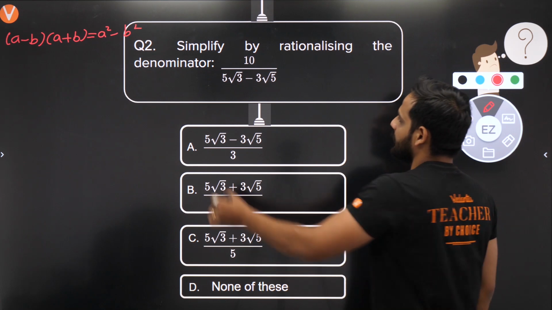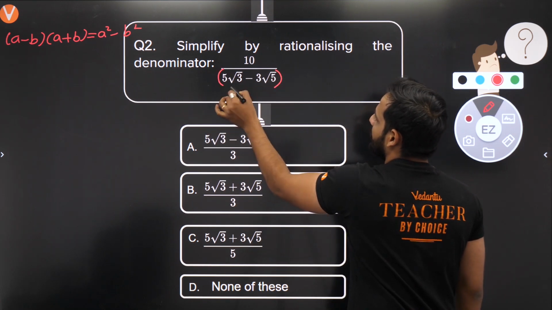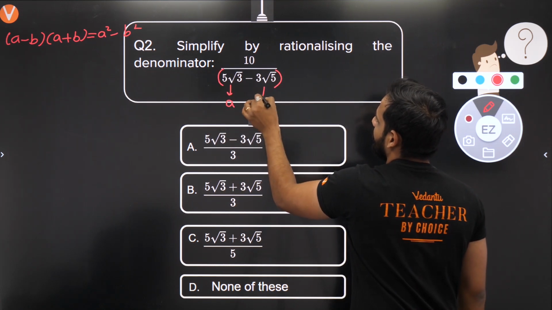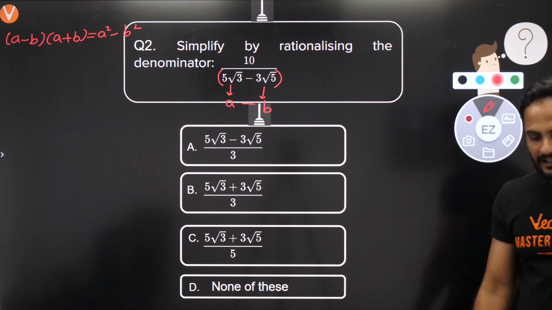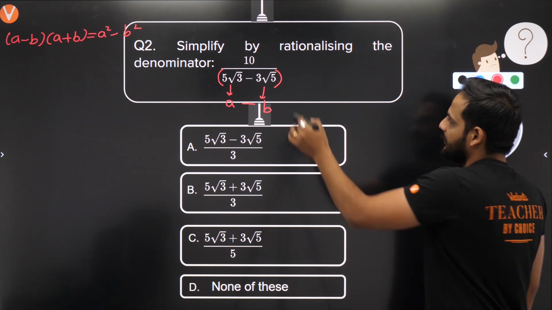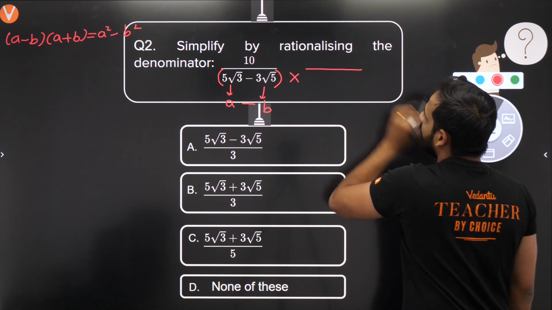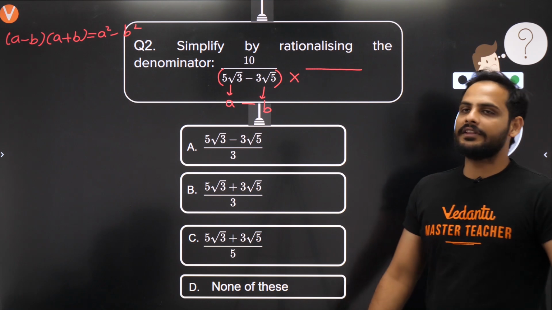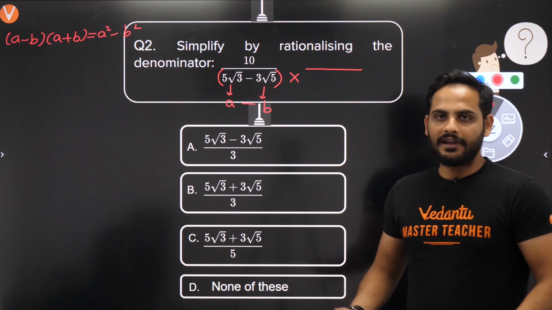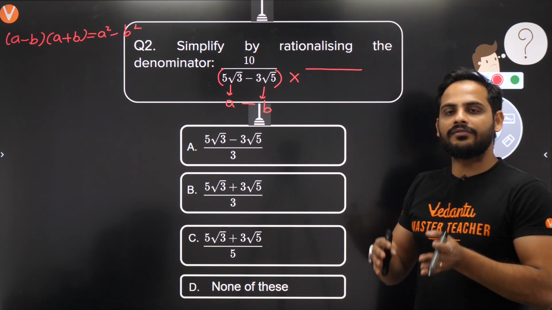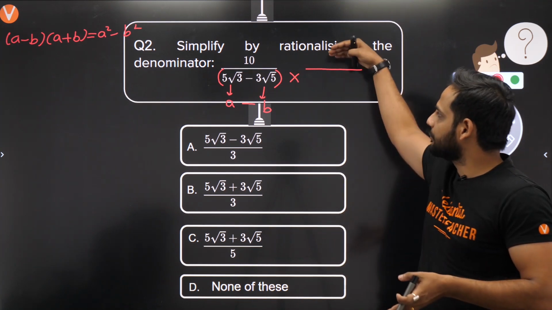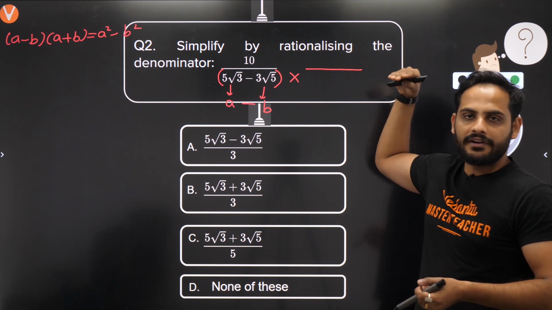Now look at the denominator here, bacho. Let us say the first term is a and the second is b, so I have a minus b. So I will multiply it by a plus b. Now remember, if I multiply only denominator with a plus b, this will not be correct because the number's value will change. So such that the number's value does not change, I will multiply both the numerator and denominator with a plus b.